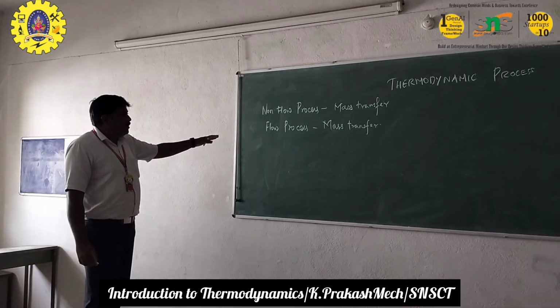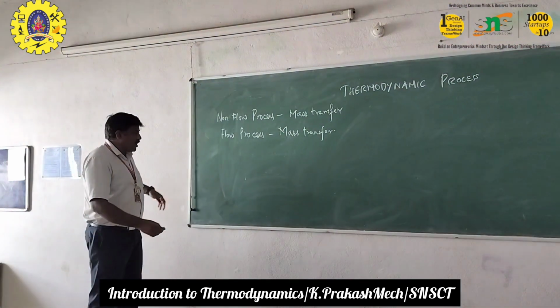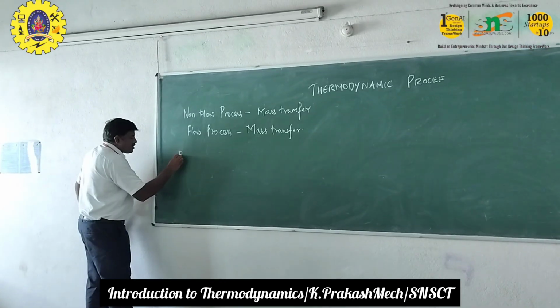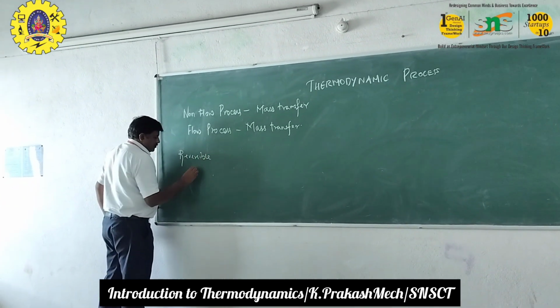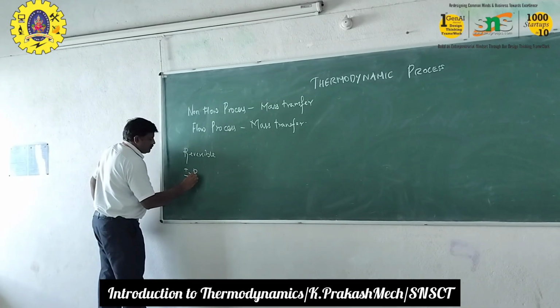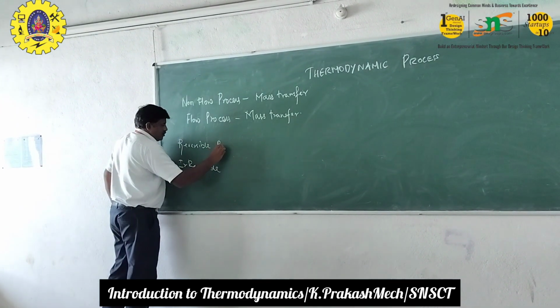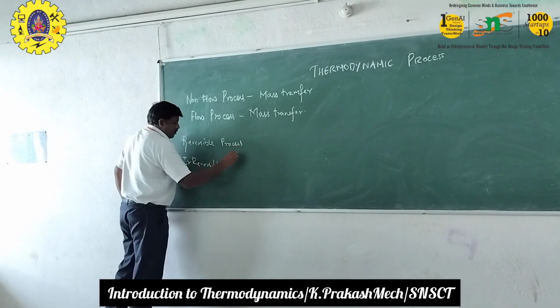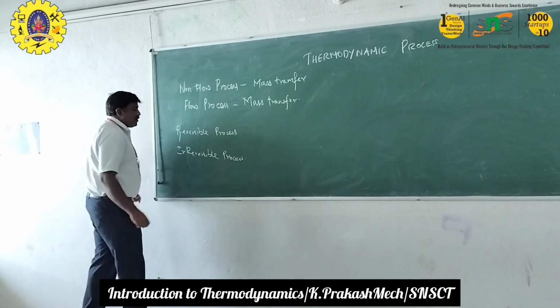So coming to the non-flow process, here we are having reversible and irreversible. Here we are having two types.